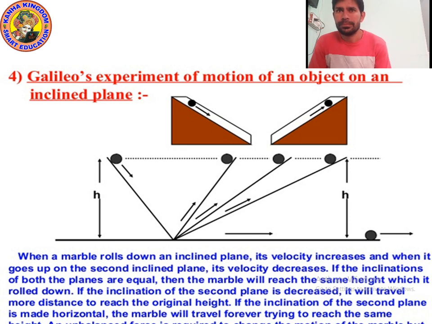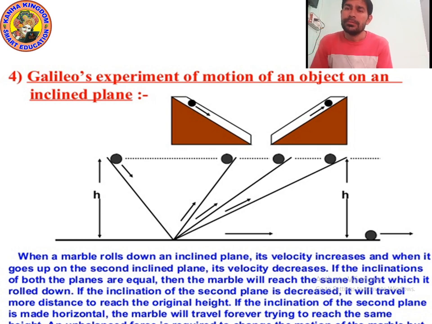Suppose I have a ball, and I put the ball at the upper end of the inclined plane. Then it will go down. But the point is, when it moves down, its velocity increases, and it will move very fast.